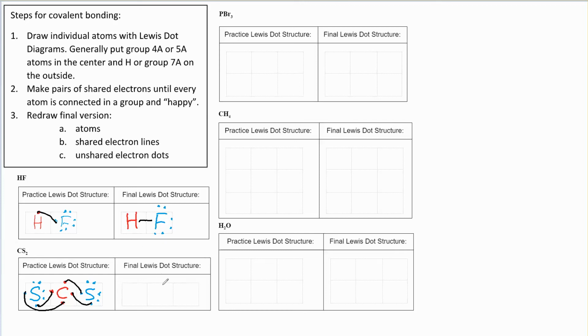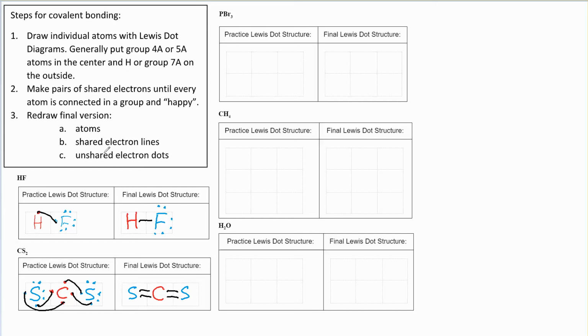All right, so let's redraw here. We'll start with our atoms, so carbon in the middle, and then our sulfurs on the outside. And then we need to draw our lines. Notice this time I have 2 lines connecting my carbon and my sulfur. So I'm going to need not a single bond, but a double bond. And same thing on the other side. 2 lines, so that's a double covalent bond.